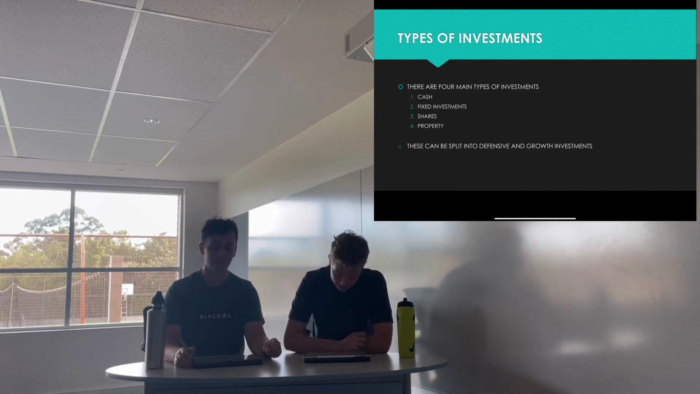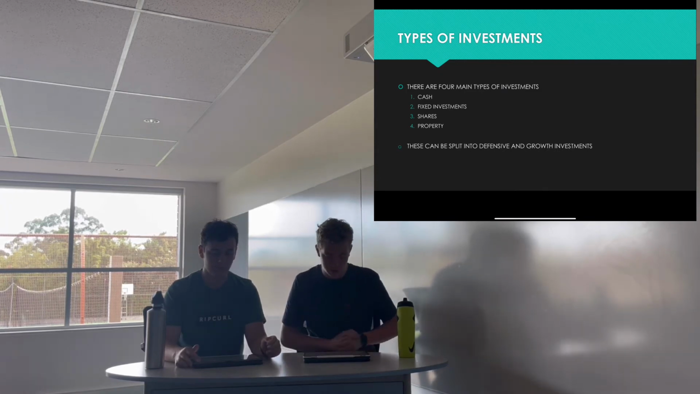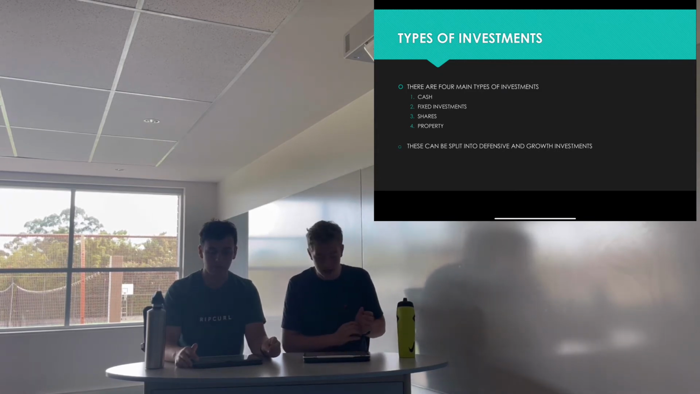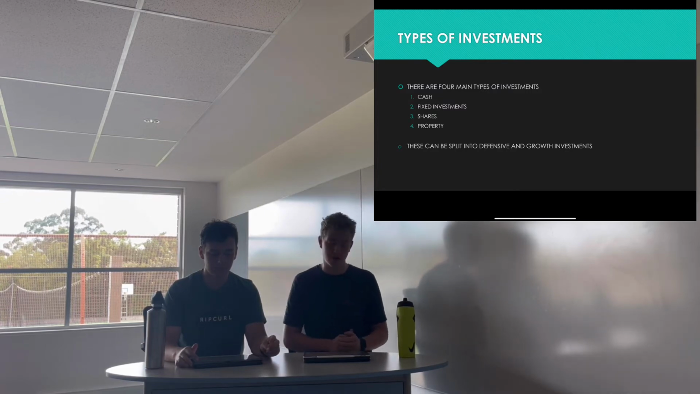We're going to have a quick look at the types of investment. So there are 4 main types of investment, these being cash, fixed interest investments, shares, and property. These 4 types of investments can be split up into 2 categories, these being defensive investments and growth investments.